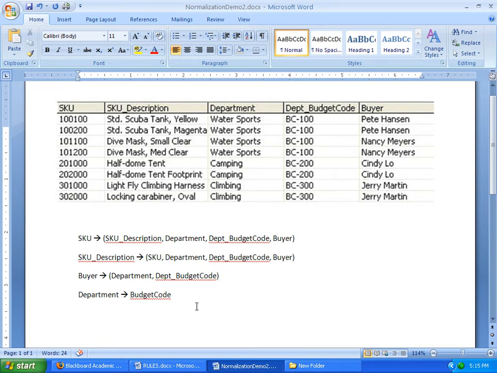We also have department itself determining budget code. So if I say, leaving the buyers out of it, what is the budget code for the water sports department? You would be able to tell me every time. Every time we see water sports in this table, we see the budget code of BC 100. Every time we see camping, we see BC 200, and climbing BC 300. So department alone also determines budget code. So there are our functional dependencies.